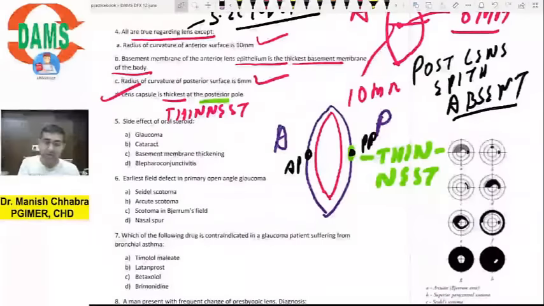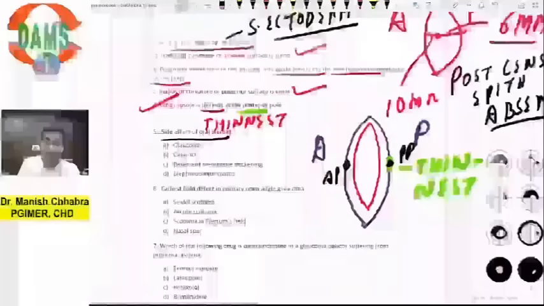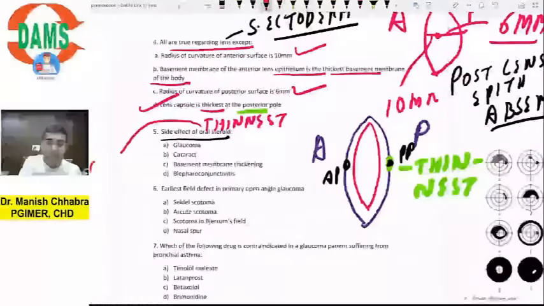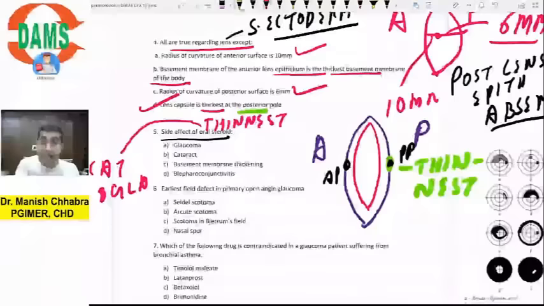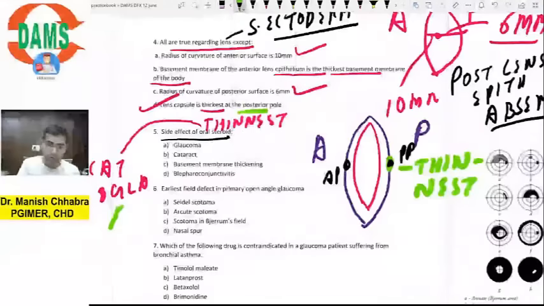Okay, now coming on to the next question. Side effect of oral steroid is, you already know that steroid has the tendency to cause both cataract and glaucoma, right? But I had specifically mentioned in the class, if you will give topical steroids, that means in the form of eye drops, it will lead to glaucoma. If you will give oral steroids, it will lead to cataract.